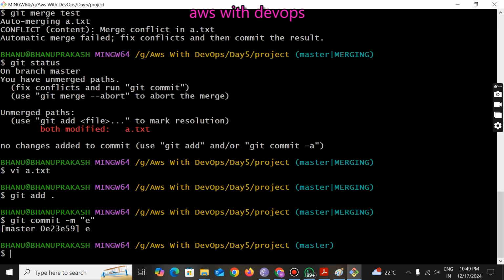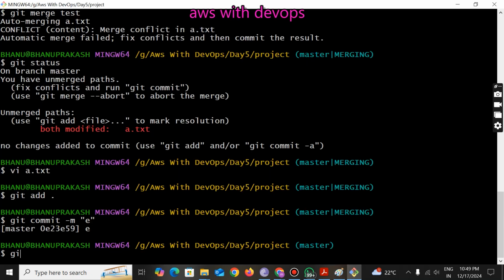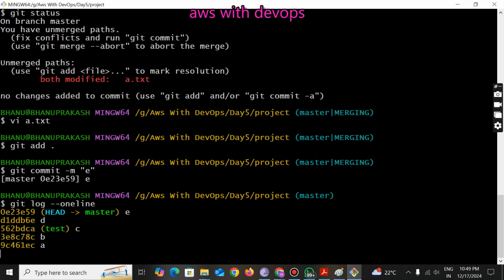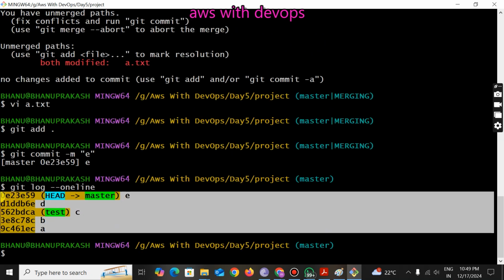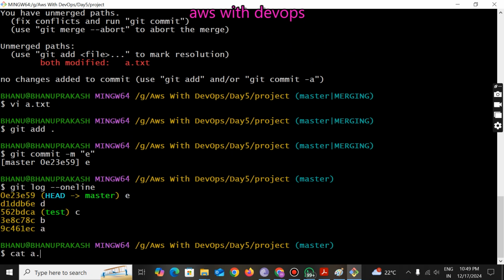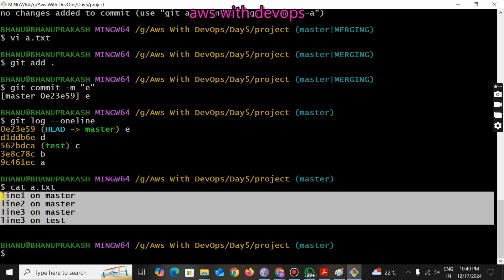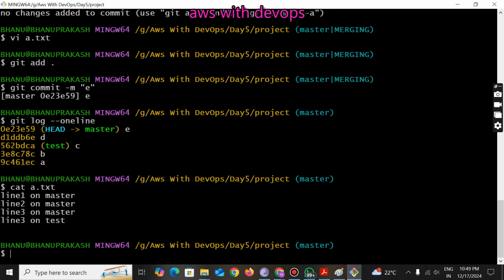Now observe here, I have done one commit here, that is E commit. Now if I say git log --oneline, how many commits are there in total? Total 1, 2, 3, 4, 5 commits. Now if I want to read this a.txt, how many lines are there in total? These many lines are there: line 1, line 2, line 3, line.